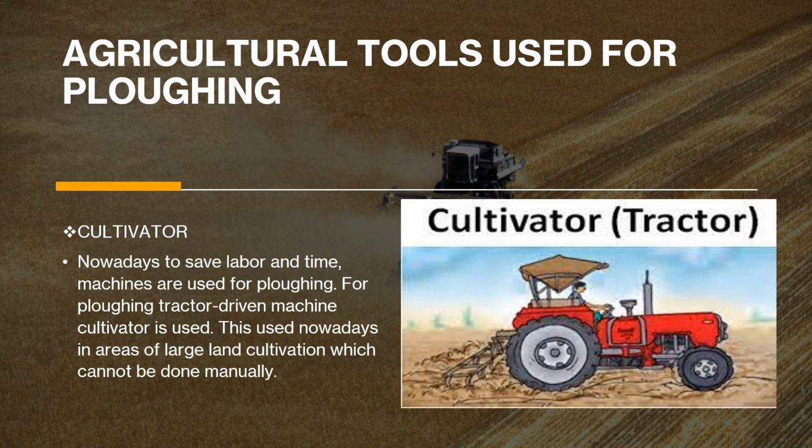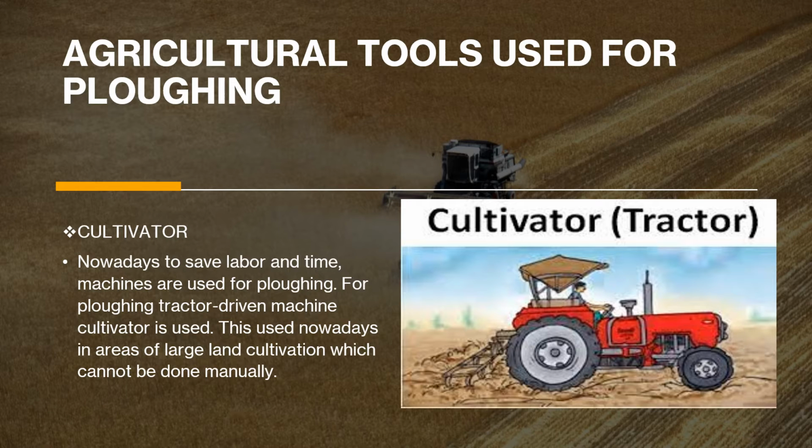Now we will know a machine-based tool used for plowing, that is known as cultivator. So nowadays, to save labor and time, machines are used for plowing. As you know that every aspect and every type of agricultural practice also uses machines.